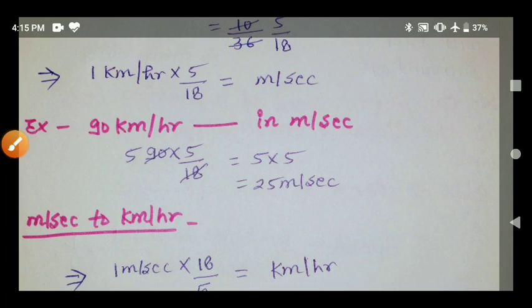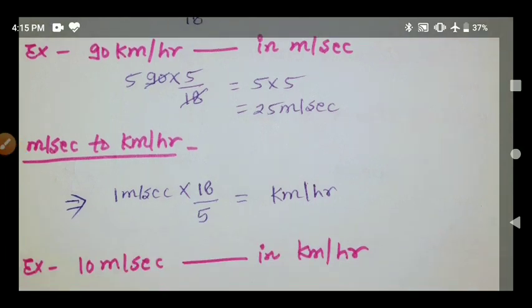Okay, this is all about kilometer per hour to meter per second. Next, meter per second to kilometer per hour, same thing but the reciprocal. So just write down the reciprocal of this value, 1 meter per second into 18 by 5.